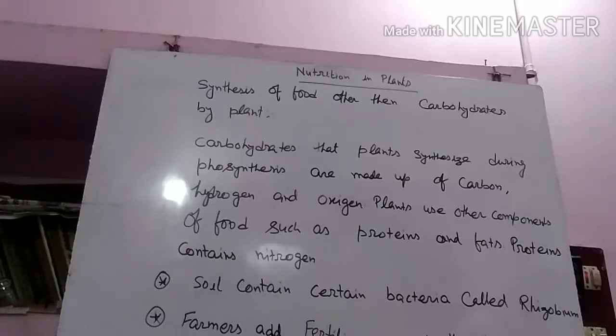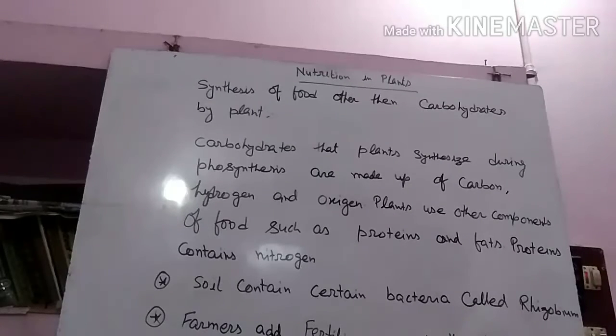Okay, it dissolves the nitrogen into a water soluble form, and finally the plant absorbs these components along with water to get nitrogen.